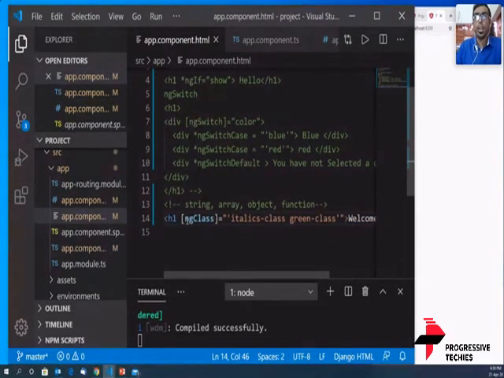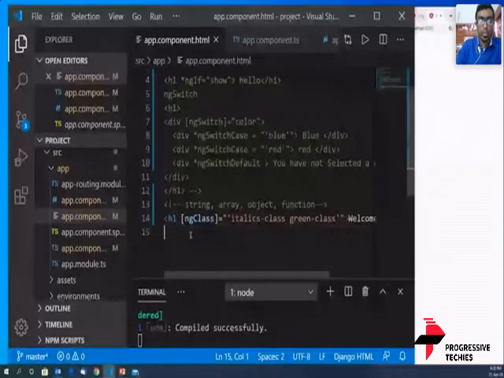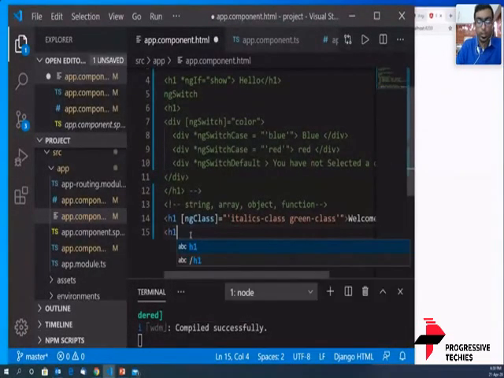The same way, I can assign an array. I can get the same result by using an array. So let me use an array and show you the same example, h1, and you have an ngClass. That ngClass is again in double quotes, and we are going to define an array.